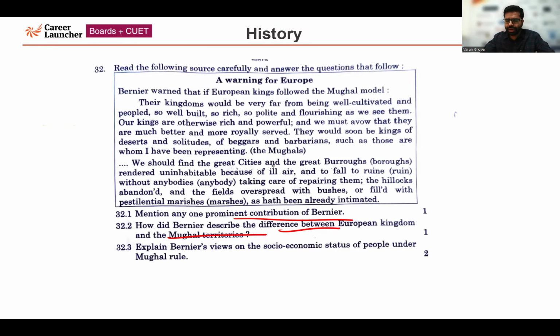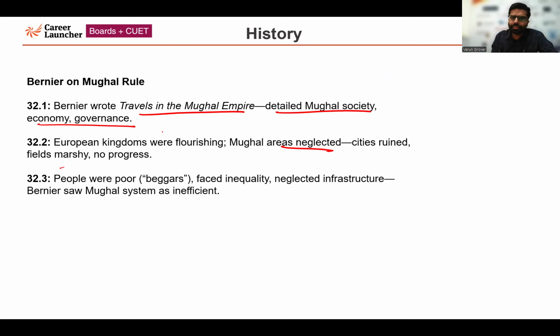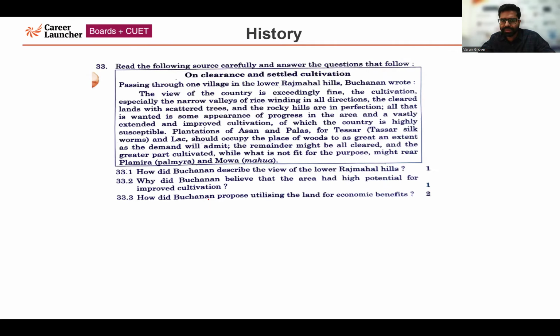Last sub question of this question: explain Bernier's view on the socio-economic status of people under the Mughal rule. What was the status of people under the Mughal rule? So people were poor, beggars were there, they faced inequality, infrastructure was neglected. Bernier saw the Mughal rule system as inefficient. Now I'll be moving forward to next question, question number 33. This is the last source-based question. Then I'll be moving forward to the final map-based question.